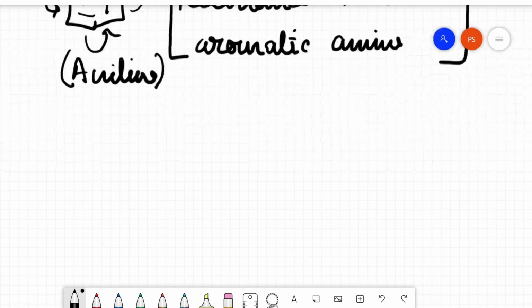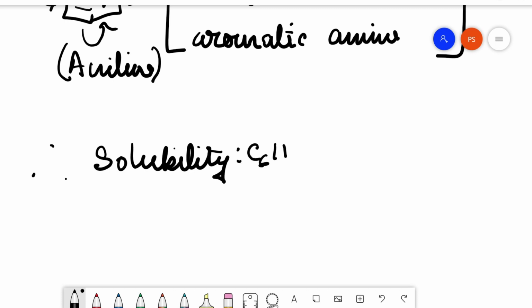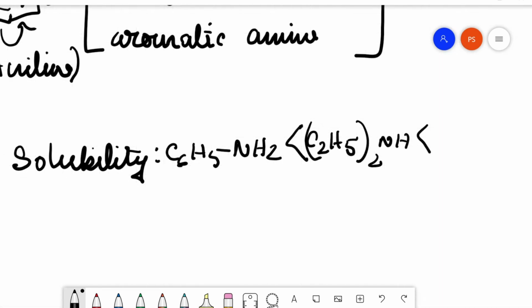So, therefore, the solubility trend will be C6H5NH2, which is less soluble compared to (C2H5)2NH, which is less soluble compared to C2H5NH2.